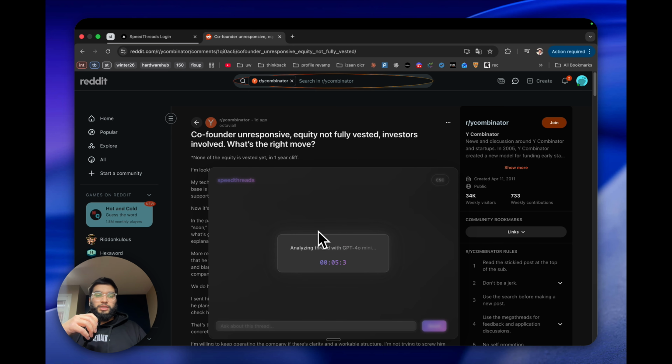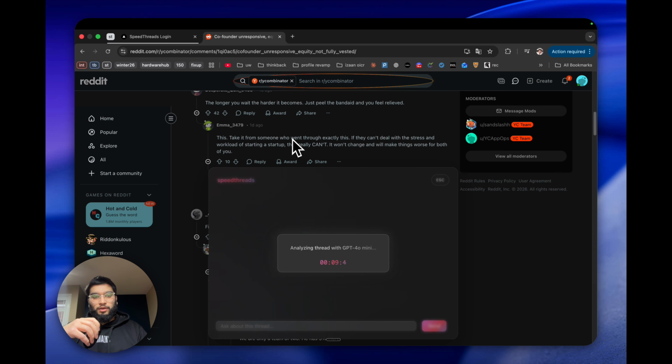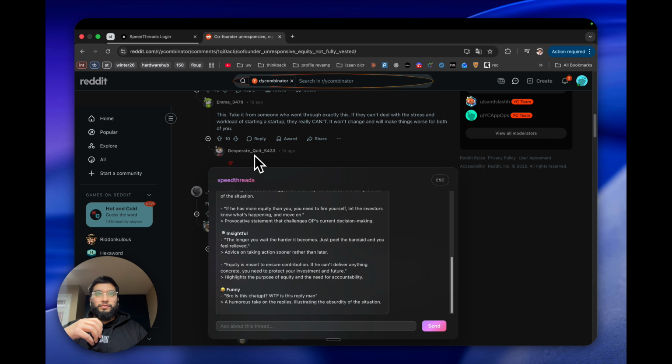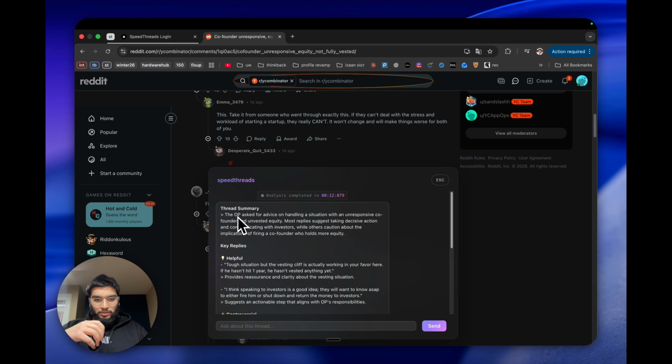So basically what it's doing is that it's taking the title, it's taking the actual content of the post, and then it's taking whatever discussions are going on, the comments and whatnot. It's packaging all this together, and then it's giving it to GPT-4o. So here we can see that we have a summary of the thread.